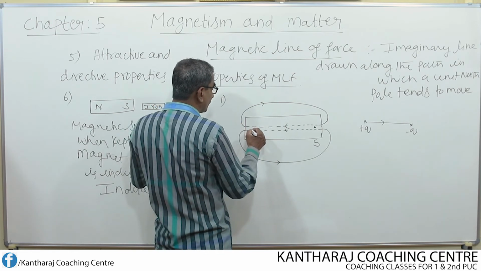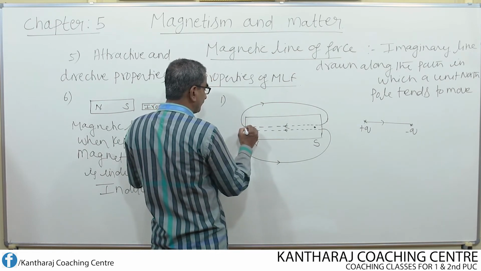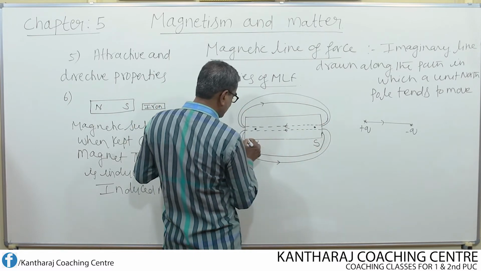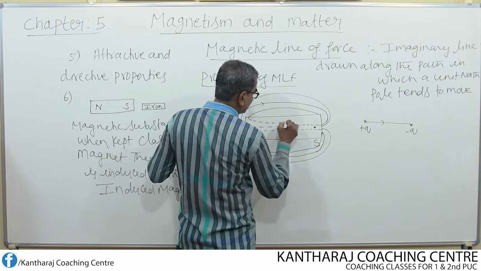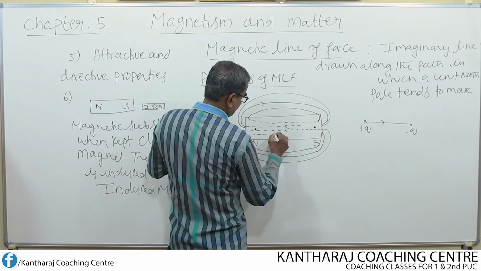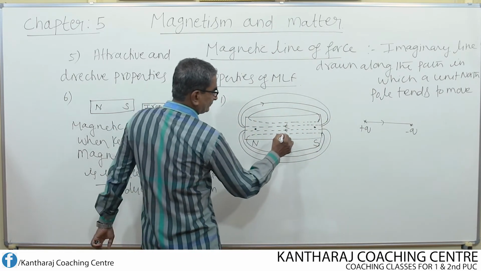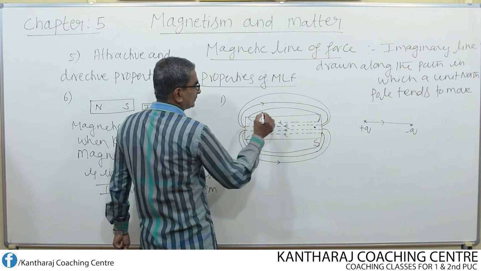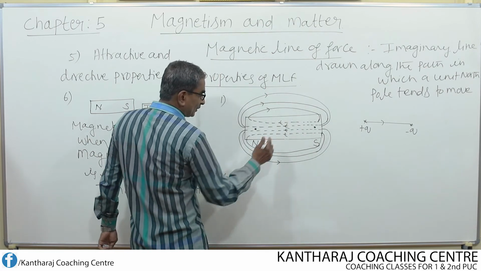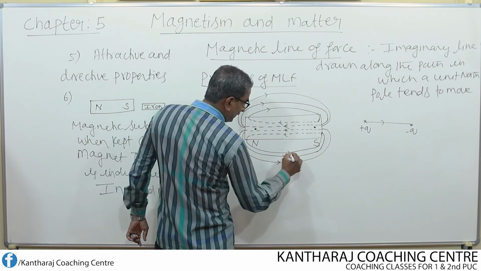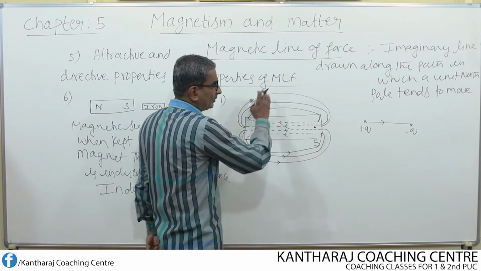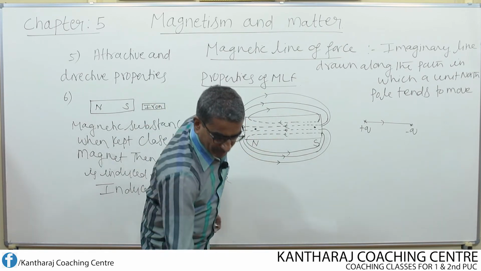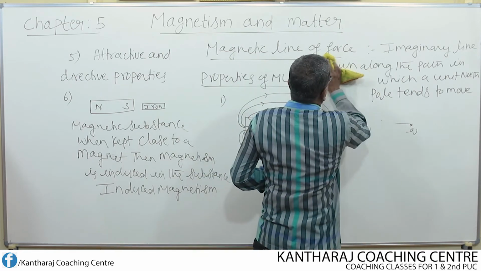Let us write a few more magnetic lines of force. Like this. So these magnetic lines of force are used to represent the magnetic field that exists all around a magnet. So what I can write is like this.